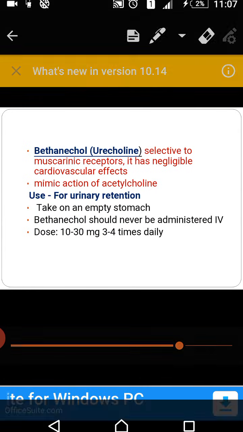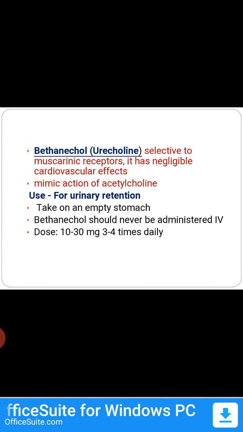Bethanechol is also called Urecholine. See here, you don't usually get any question on this drug, it's very rare. It is selective to the muscarinic receptor, has negligible cardiovascular effect, and mimics the actions of acetylcholine. It is used for urinary retention, taken on an empty stomach, and should never be administered by the intravenous route.